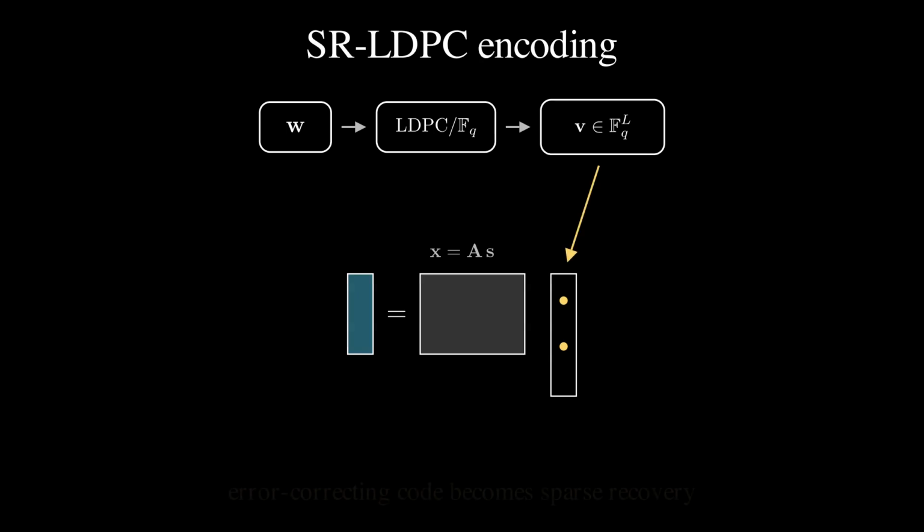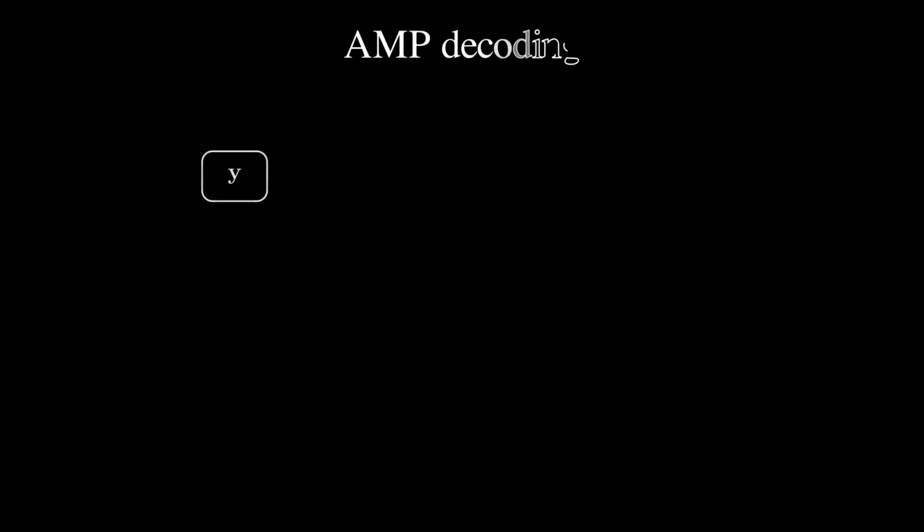The indexing step is the pivot of the whole design. It turns an algebraic code into a sparse recovery problem, which is precisely what approximate message passing is built to solve. At the receiver, the task is to recover the sparse vector S from the noisy observation Y.